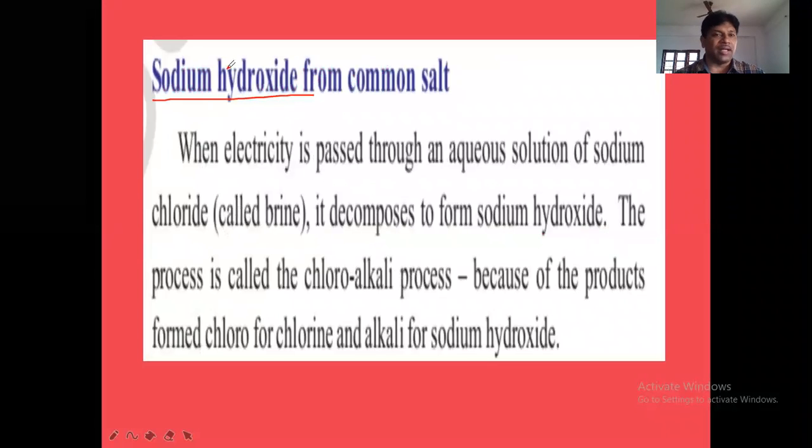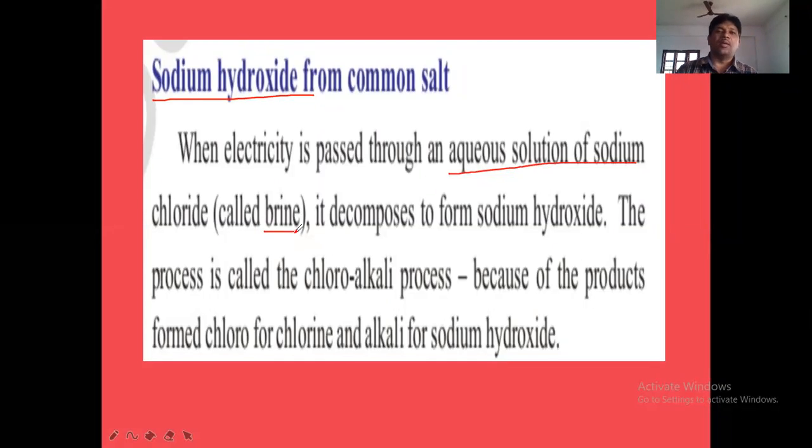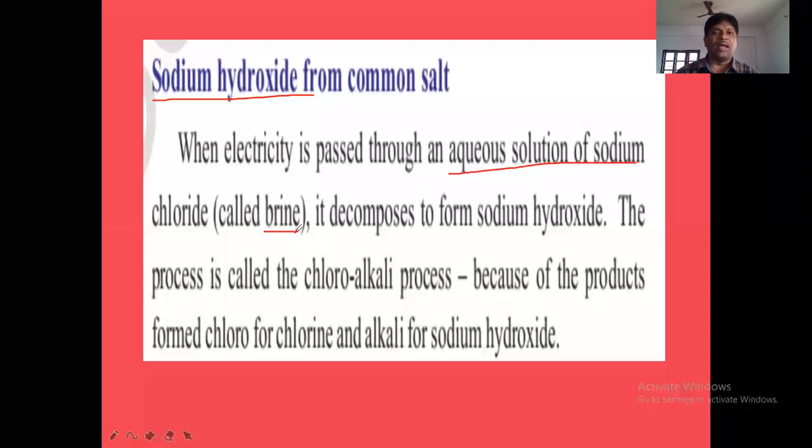NaOH, sodium hydroxide. Now here, when electric current is passed through an aqueous solution of sodium chloride, the aqueous solution of NaCl is known as brine. Remember, brine, not brain. Brine means the aqueous solution of NaCl. Exactly, the saturated aqueous solution of NaCl is called brine.